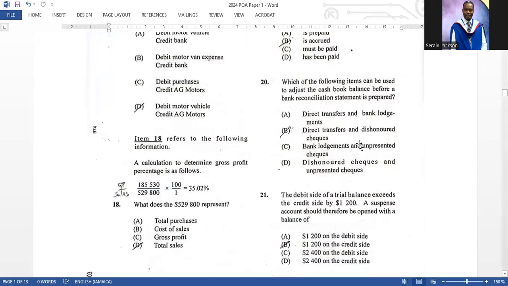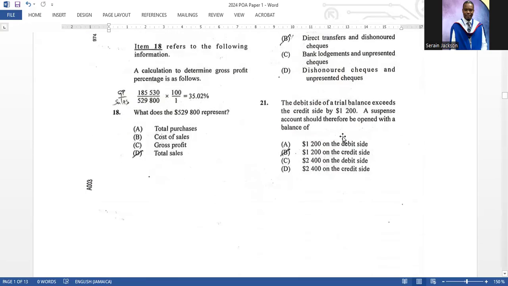Number 20. Which of the following items can be used to adjust the cash book balance before the bank reconciliation statement is prepared? The correct answer there is B. Direct transfers and dishonored checks, right? So if you look at them, right, direct transfer is definitely in it. So that would take out C and D, right? But bank lodgement would be used to create the bank recon. So it has to be B.